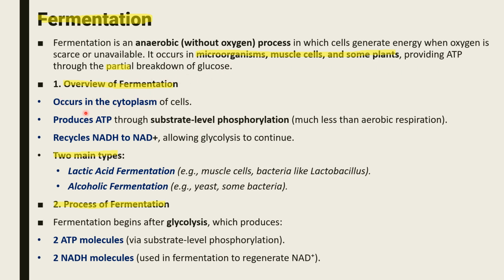Overview of fermentation. It occurs in the cytoplasm of cells. It produces ATP through substrate level phosphorylation, much less than aerobic respiration, and recycles NADH to NAD+, allowing glycolysis to continue. Now, there are 2 types of fermentation: lactic acid fermentation and alcoholic fermentation. If it is in muscle cells or bacteria, then the cells do lactic acid fermentation, and if it is yeast, then it does alcoholic fermentation. Both processes are fermentation, but in different organisms it happens differently. Fermentation begins after glycolysis, which produces 2 ATP molecules and 2 NADH molecules.